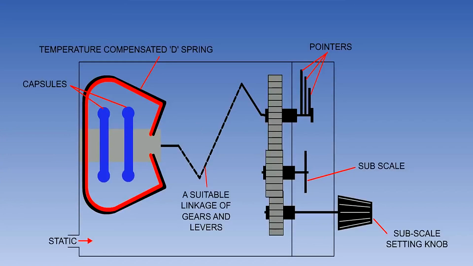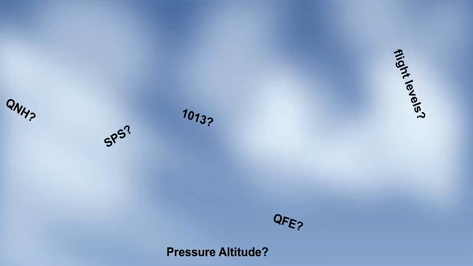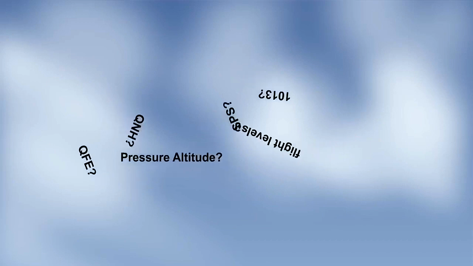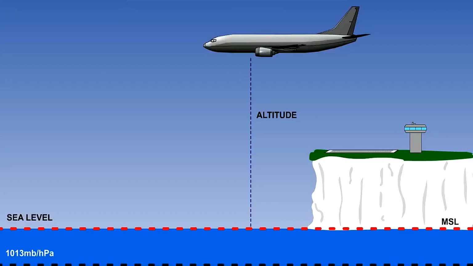Let's summarize this lesson. We said that we were going to remind ourselves of the basic principle behind the pressure altimeter and to appreciate its limitations as a measure of vertical distance. We would also look at altimeter settings and the reasons for using one rather than another. We defined altitude, elevation, height, and flight level or pressure altitude.